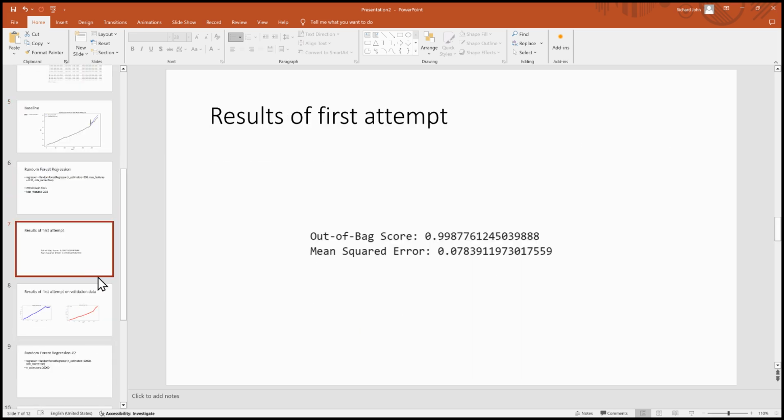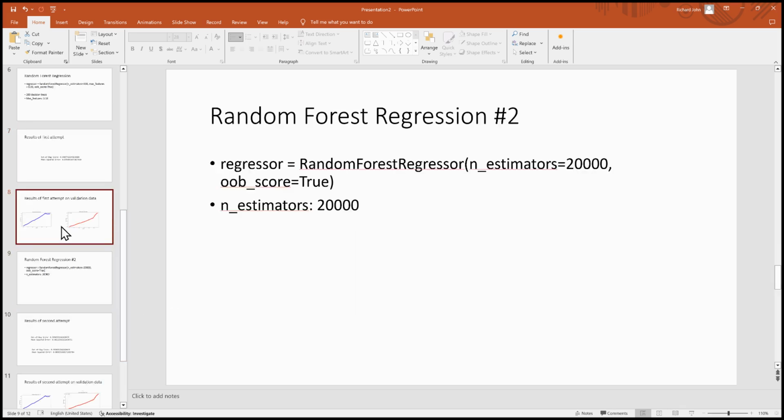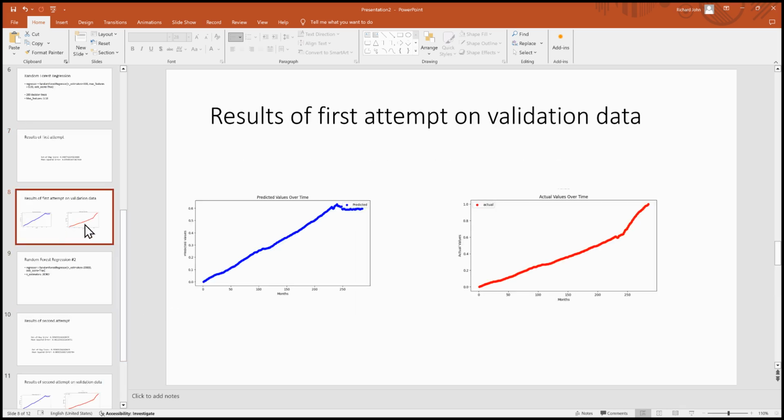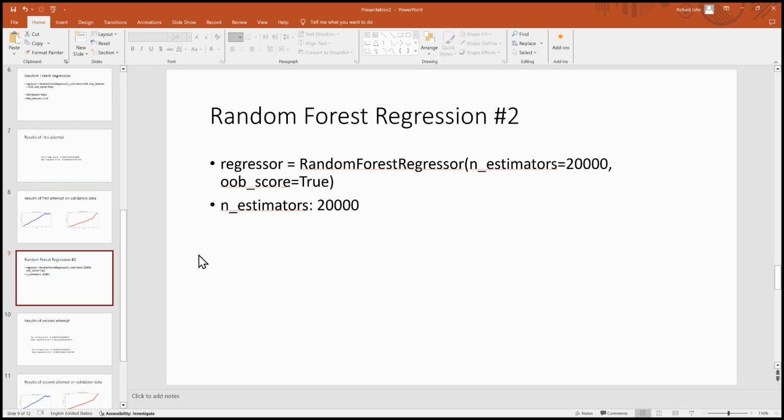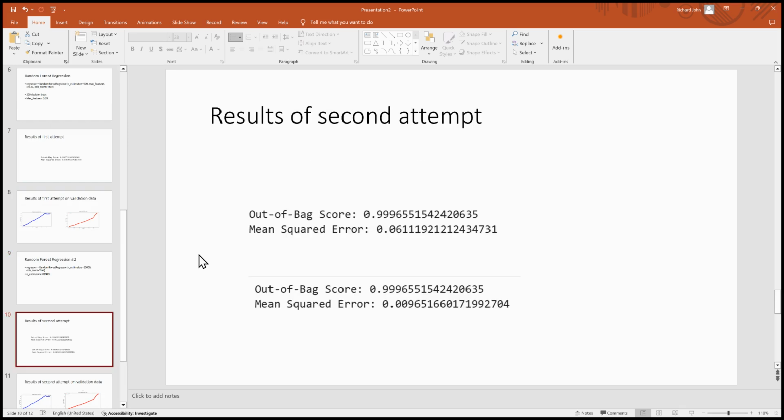which does not fare well. We do this again, but this time, well, actually, let's look at this plateau here. We do this again, this time with 20,000 trees. Still does not fare as well. And if you notice, this one has a 0.0096. This was when I used it to predict the values for the data the model was trained on.